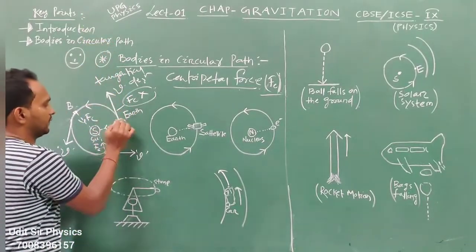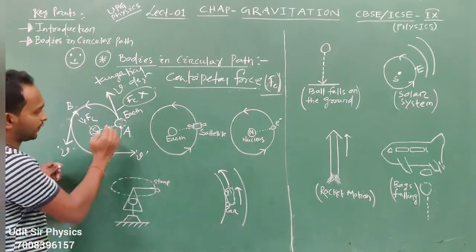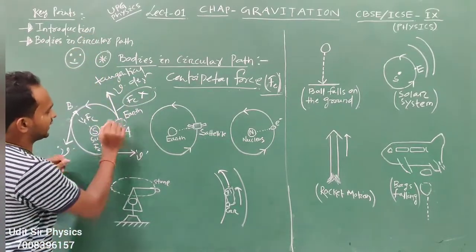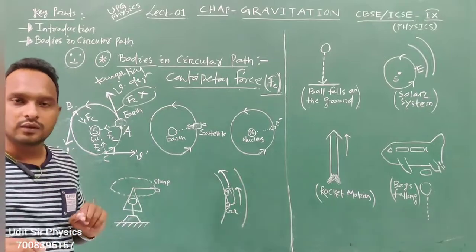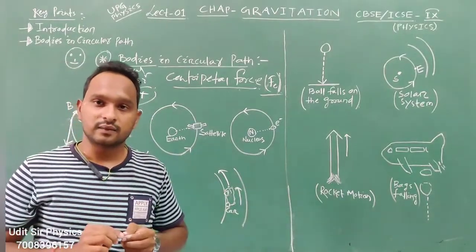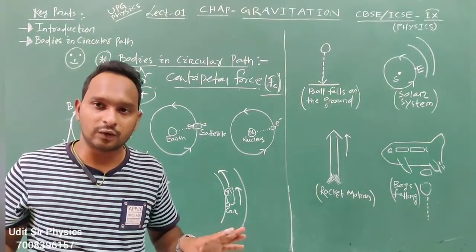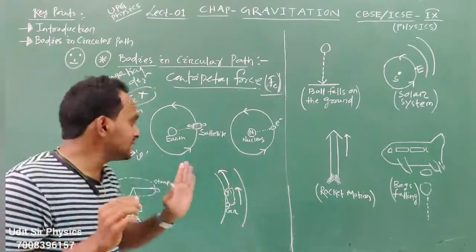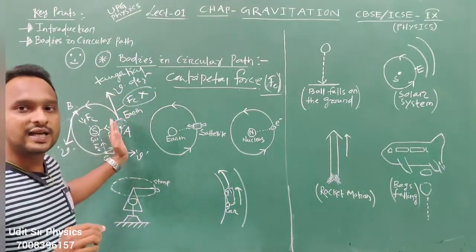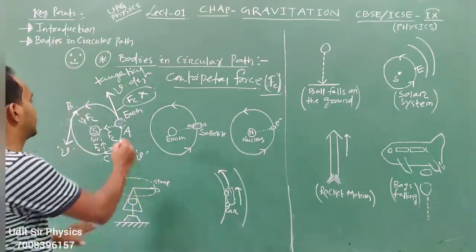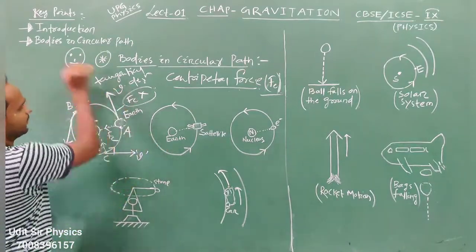Directed away from this point. Here is the answer: it does not move in the circular path, it moves in the tangential path and is directed away from the sun.